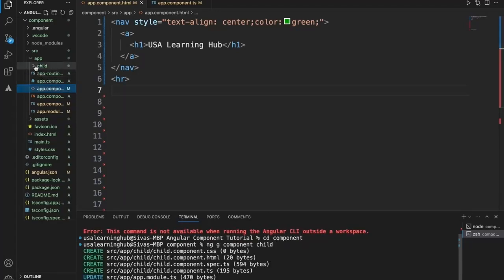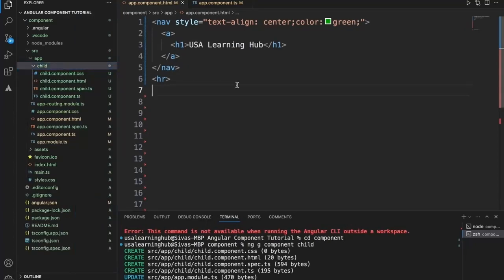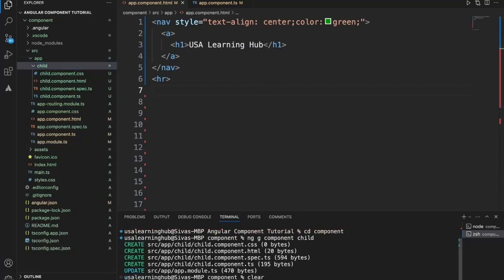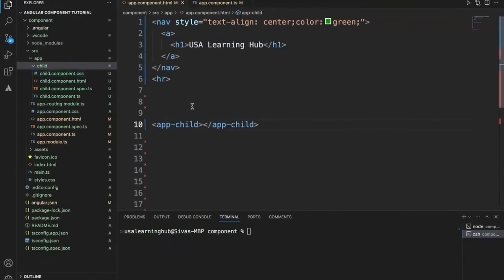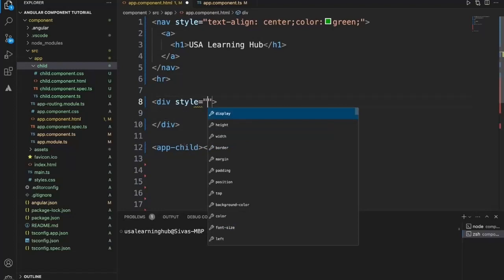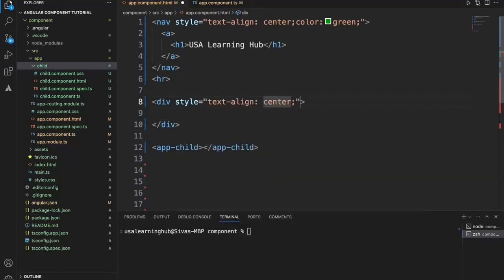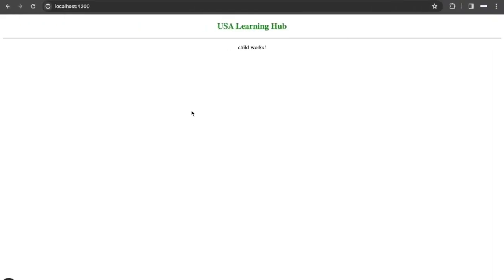So now that the child component is created, I can use that child, app child, here. Right now if you see, child works, but there is nothing. Let me just push this content to the center again, and I'll just keep this here. So now the content came into the middle.